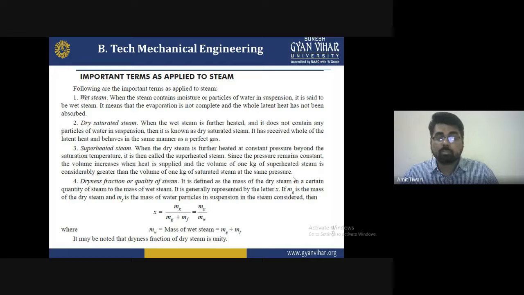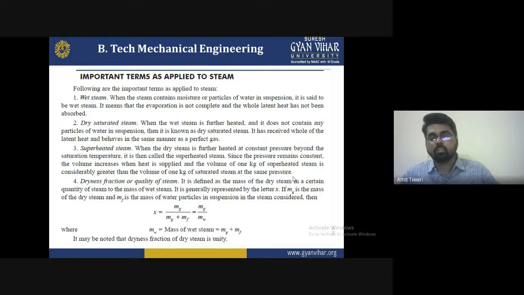It is generally represented by the letter X. If mg is the mass of the dry steam and mf is the mass of the water particles in suspension in the steam considered, then the formula is expressed as X equals mg divided by (mg plus mf), or mg divided by mw.